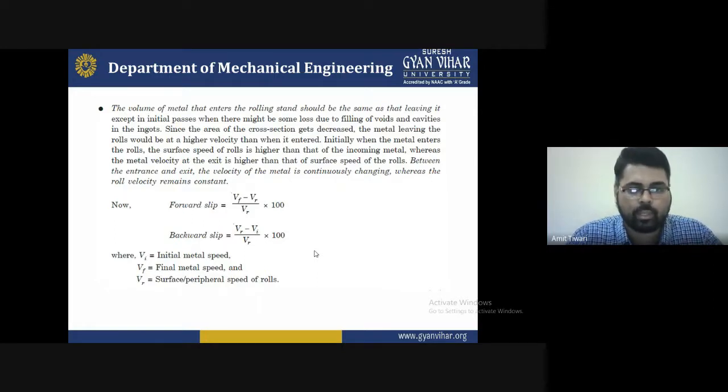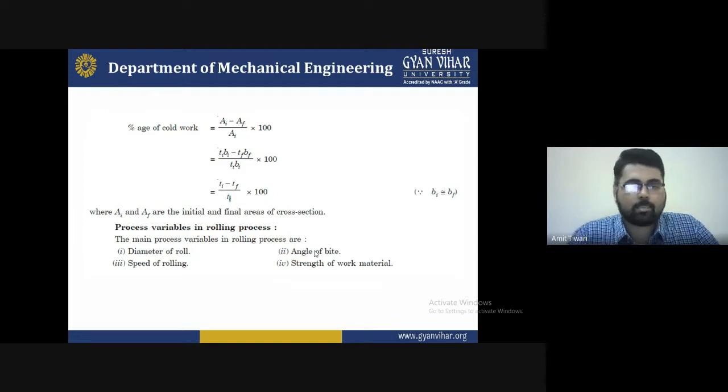We can put the value here for the initial metal speed. For example, the initial metal speed is 500 rpm, and the final speed is 800 rpm. So you can calculate, and the surface peripheral speed of the roller is between 3 to 10 meters per second. Or you can say the speed of the roller or the metal. So you can put the values in this standard format, and find out the forward slip and the backward slip with the help of this formula.